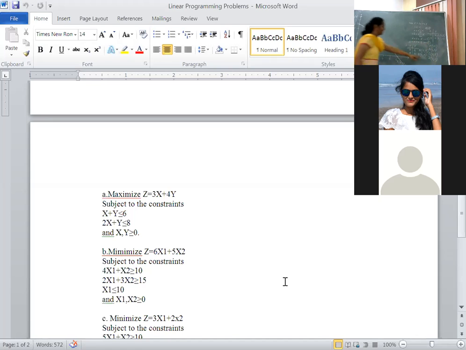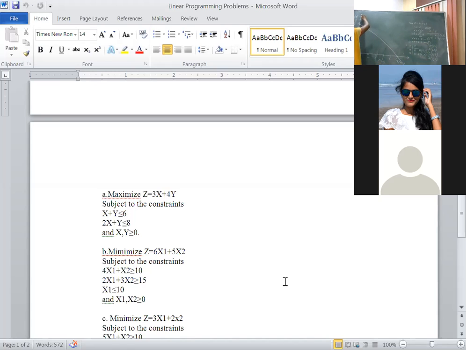Okay, the value D is 4, 0. That is here. Then I have to draw these 2 points with a straight line.